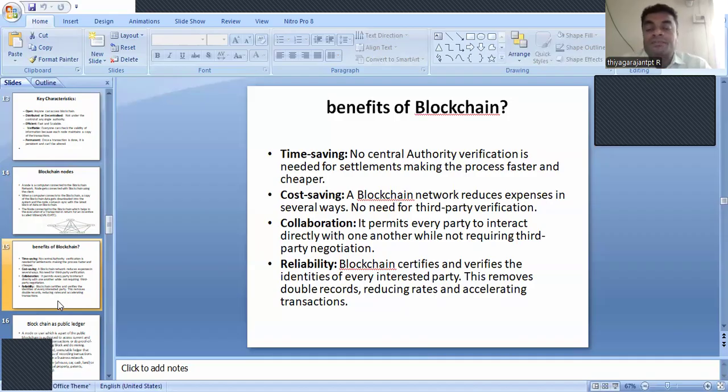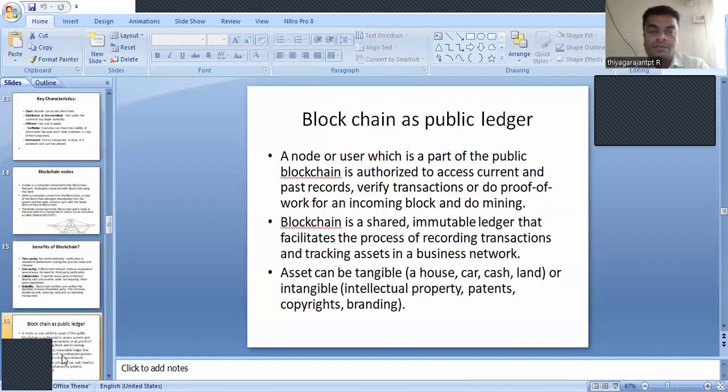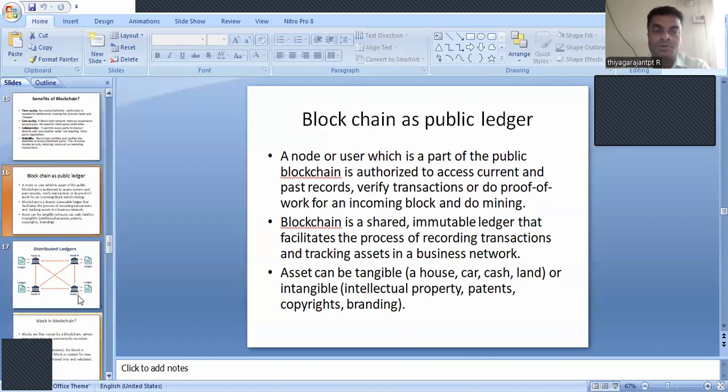And then, if it is a decentralized network, what are the benefits and what are all the characteristics available, and how the blockchain of blocks will be with the existing chain of blocks. So we have set an introduction up to now, and followed by that we have a term called blockchain, and how it is said to be a public ledger process.